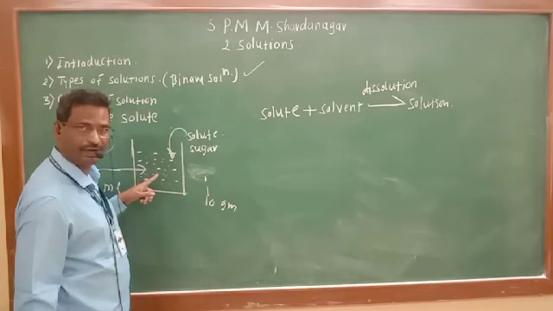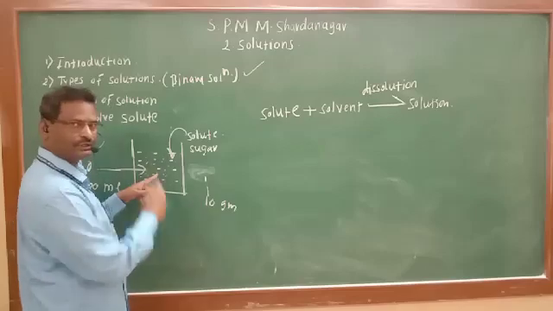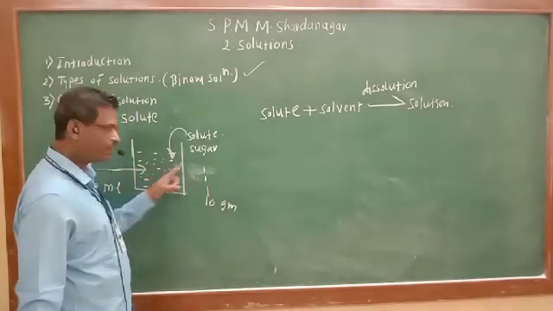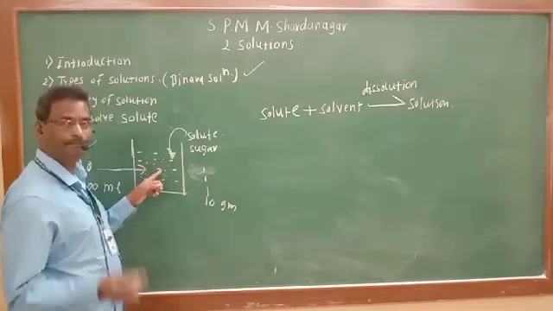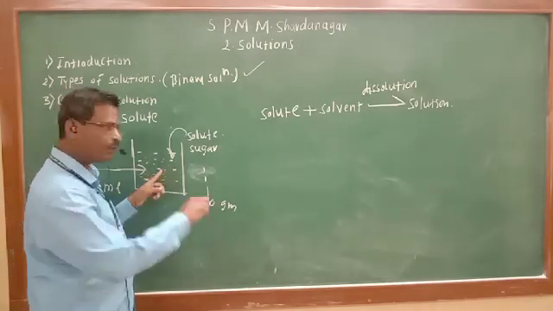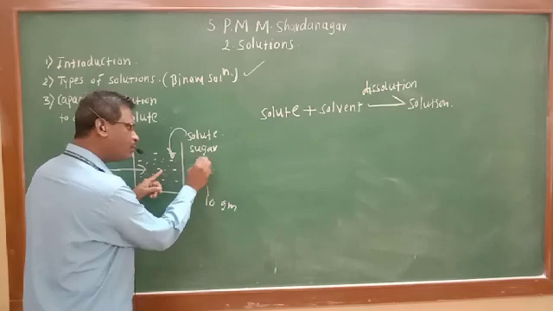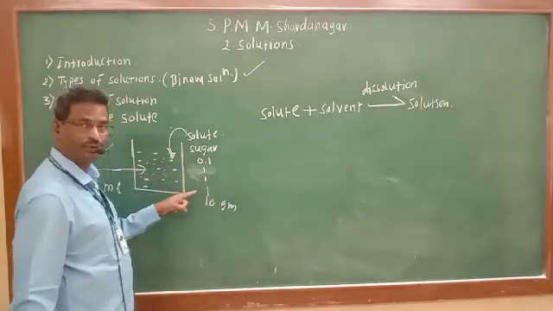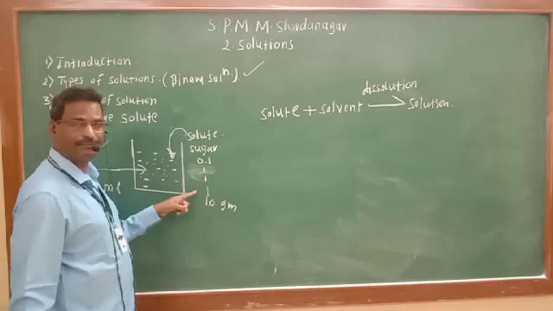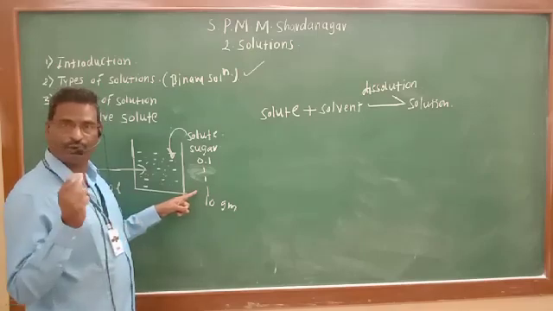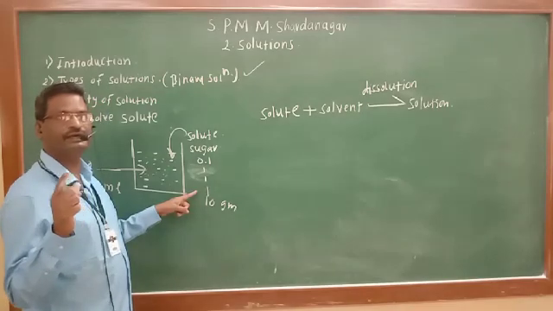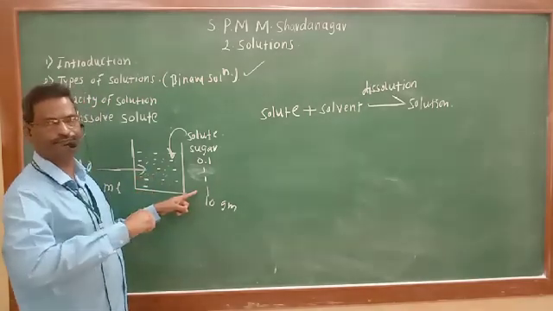What is the total quantity now? 12 gram, that is also dissolved. Again 1 more gram is added. Now it becomes 13 gram, that is also dissolved. But now if I add even a small quantity 0.1, what is the total quantity now? 13.1 gram. At that time, even that 0.1 gram of sugar is not dissolved.